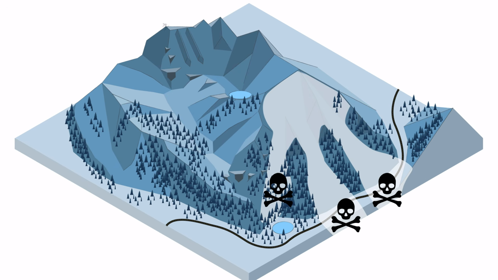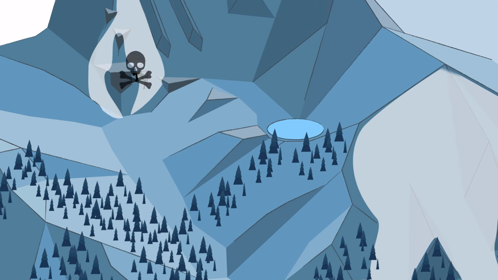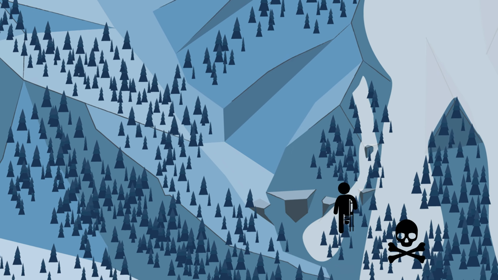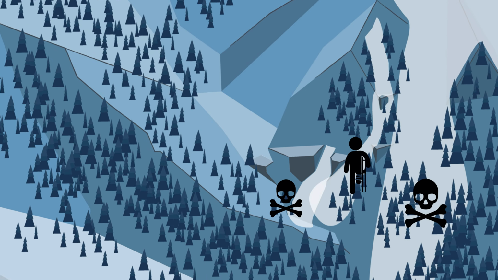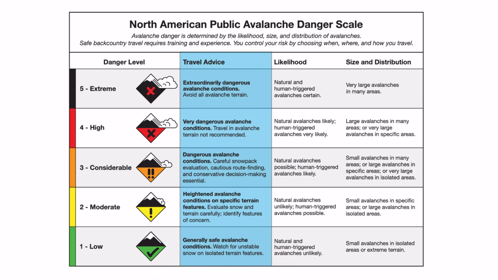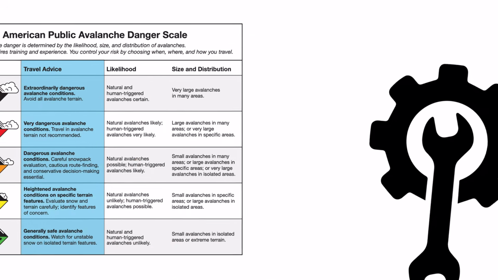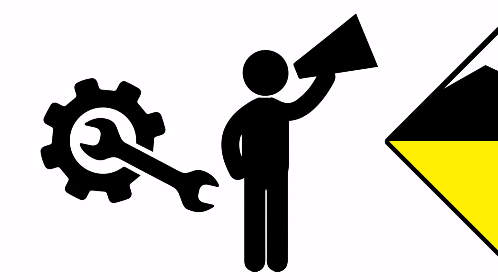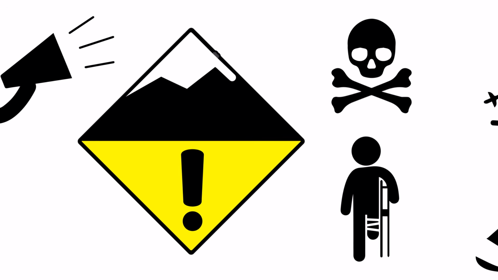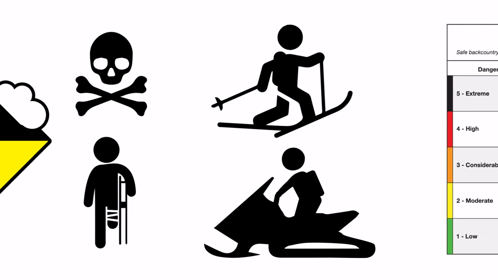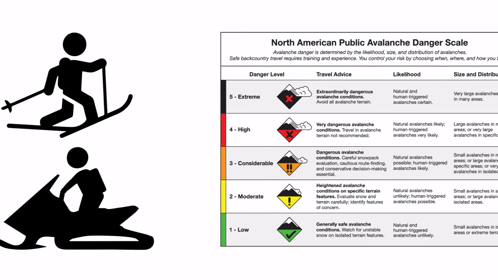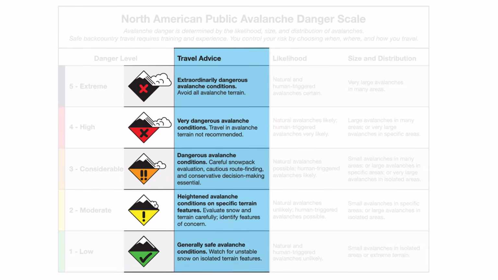However, small avalanches are also dangerous in terrain where we can be pushed over cliffs, banged into trees, or buried in depressions. The North American Avalanche Danger Scale is a tool used by avalanche forecasters to communicate the potential for avalanches to cause harm or injury to backcountry travelers. The scale consists of 5 ascending danger levels that focus on travel advice and provide an actionable starting place for your daily planning.